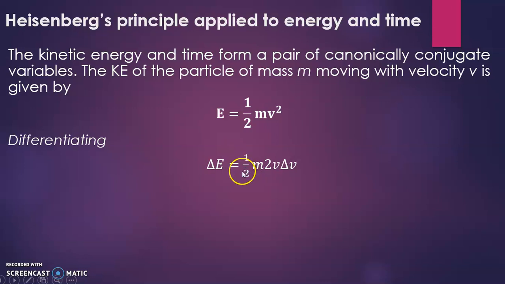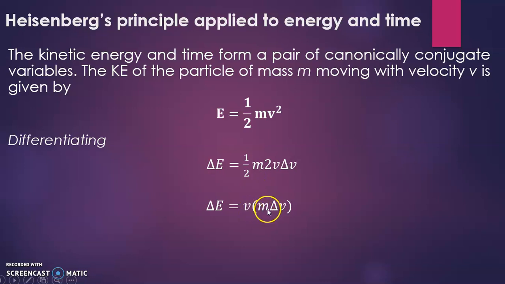Now here we can observe that in the denominator there is 2 and in the numerator 2, so that 2 gets cancelled, and we just rearrange by taking m to this side and v to this side. So we can see this step.